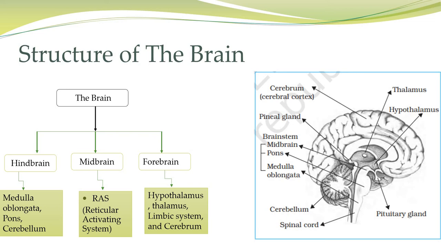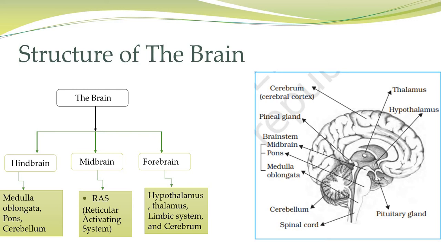Forebrain is considered to be the most important part of the brain because it performs all cognitive, emotional and motor activities. There are four major parts of the forebrain: hypothalamus, thalamus, limbic system and cerebrum. Hypothalamus is one of the smallest structures in the brain but plays a vital role in our behavior. It regulates physiological processes involved in emotional and motivational behavior such as eating, drinking, sleeping, temperature regulation, and sexual arousal. It also regulates and controls the internal environment of the body like heart rate, blood pressure, temperature, and regulates the secretion of hormones from the various endocrine glands.